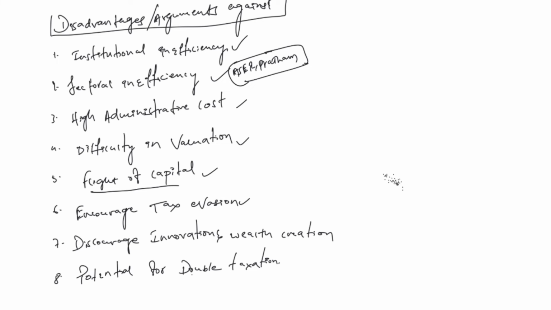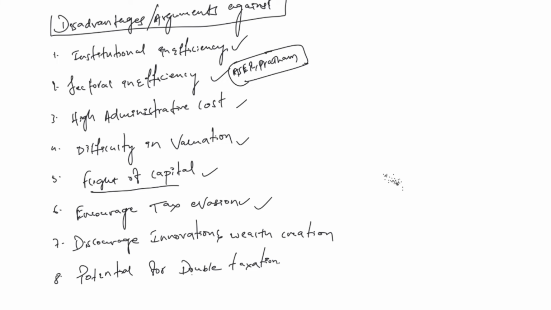Now, next, it encourages tax evasion. What does it mean? See, tax evasion is nothing but escaping the tax laws. It means that complex structures can be created to hide and transfer wealth, leading to reduced transparency and complex issues. If you're taxing wealth, they may create various ways of tax evasion also. That is what the author is saying.